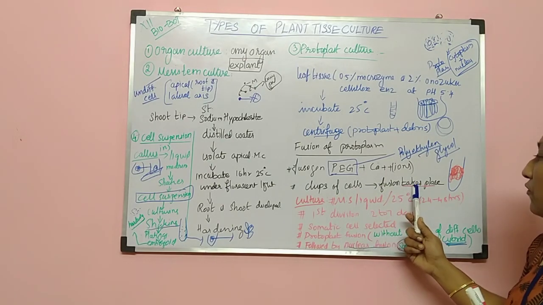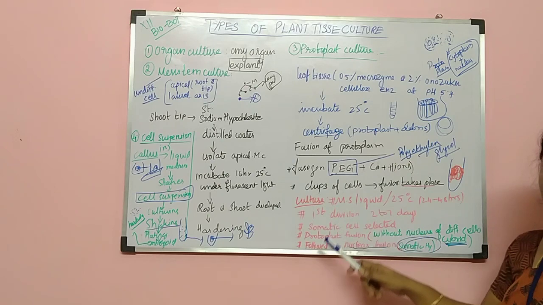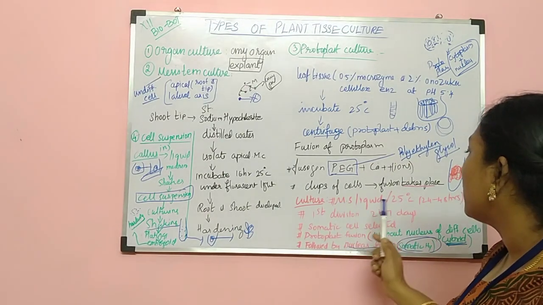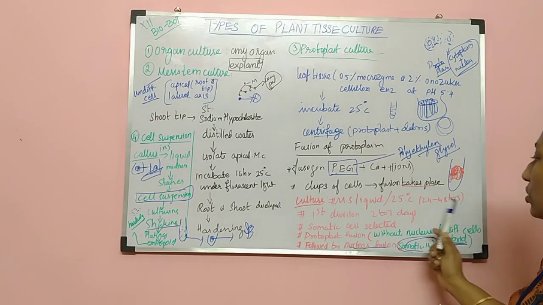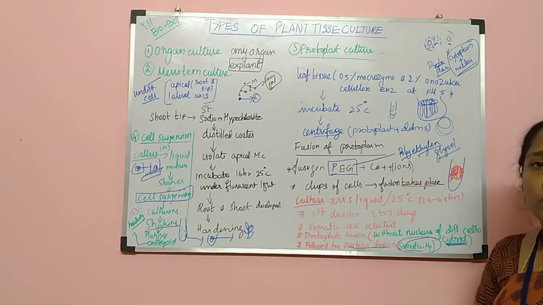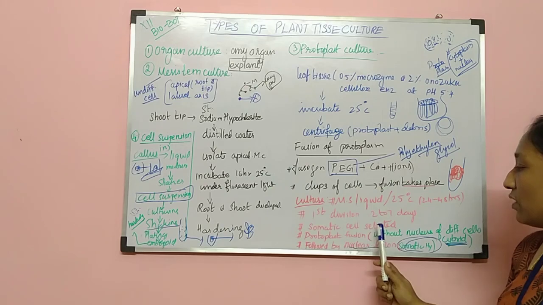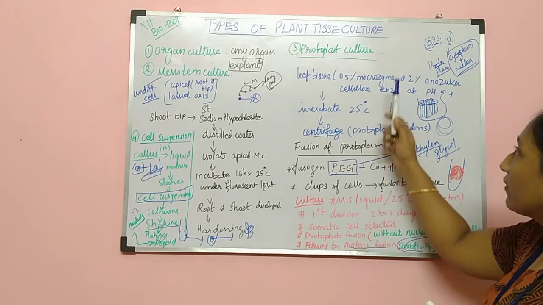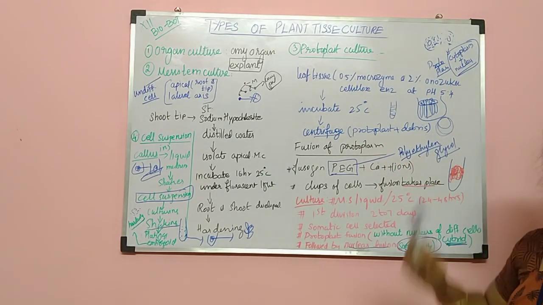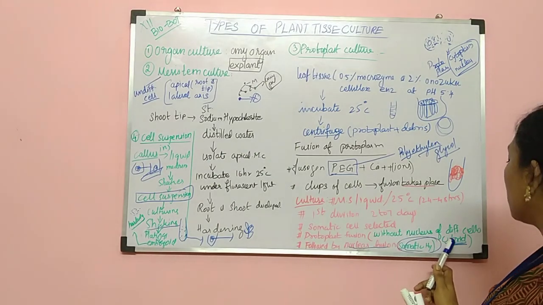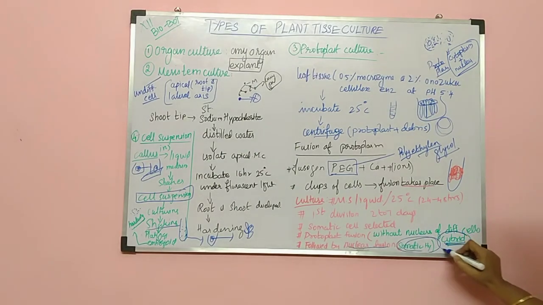Then this clump has to be placed in the culture medium, which will have MS medium, at 25 degrees Celsius. Within 2 to 7 days, you can find the first cell division, and then the somatic cell will be formed. Here, first, fusion of protoplasm without fusion of the nucleus is called a hybrid. It is a 2-mark question.